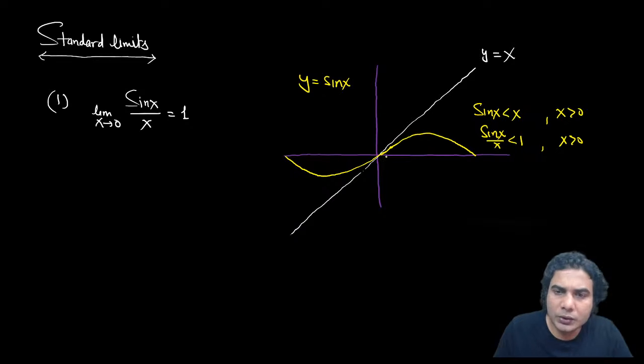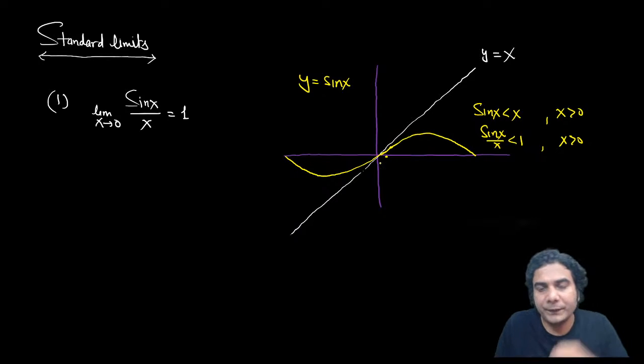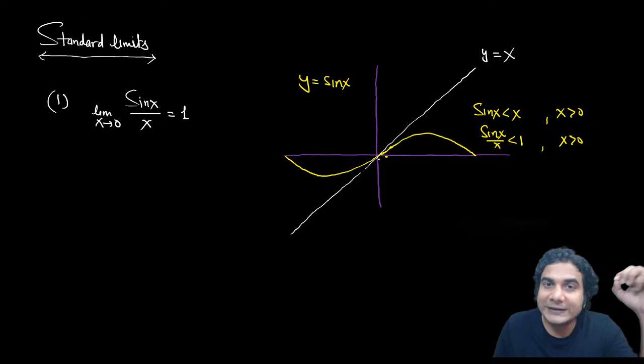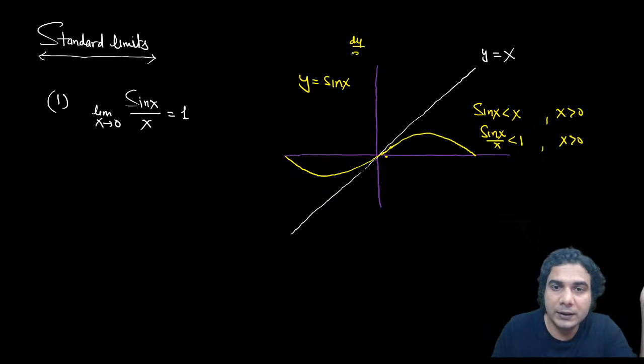So when you are close to 0, at x is equal to 0, sin x and x both have the same value, 0. In fact, both have the same slope. If you differentiate this function, dy by dx is going to be cos x. So at x is equal to 0, they both have the same slope, and this line always has slope equal to 1.